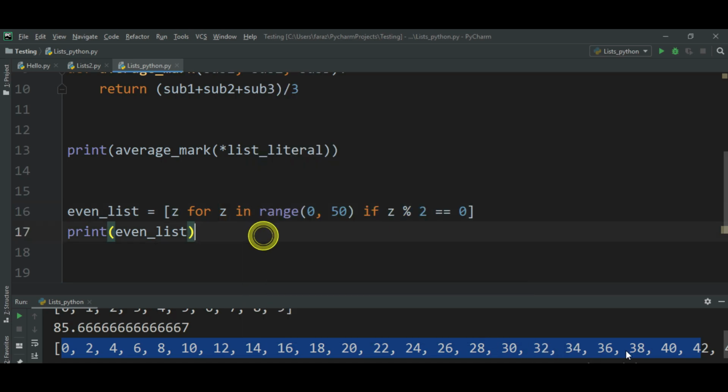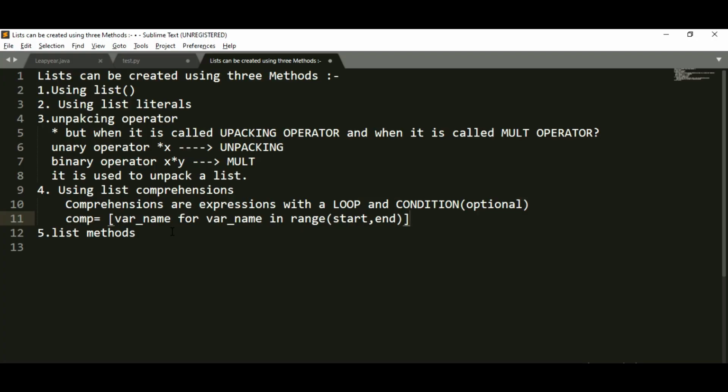That's 14 minutes now. Let us move forward to the next one. That is our last one. Again, the syntax is, let me write this syntax again to avoid confusion. You will take any variable name. You will take for, again a variable name, in, you will write range. You will give one starting value, comma, you will give one ending value. So this is the syntax of comprehensions, and they are applicable for sets also. So remember it for now.